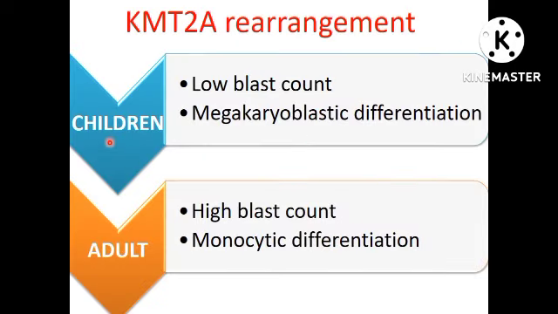Children with KMT2A rearrangement usually show megakaryoblast differentiation and morphology with the low blast count, whereas adults with KMT2A rearrangement have monocytic differentiation with high blast counts.